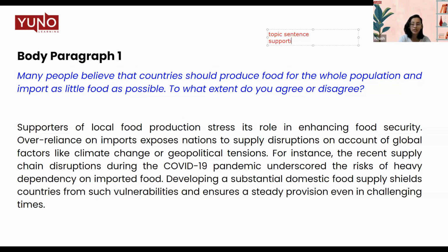We should have a supporting statement that will tell us what and why of this topic sentence. If we are talking about this particular thing, this is your opening; how and why is this possible? We'll be explaining it in our supporting statement. Last but not the least, an example to foolproof our body paragraph, so that the entire idea is fully developed and nothing is underdeveloped or just thrown around in very layman or brief terms. All right, let's see how we have written this body paragraph.